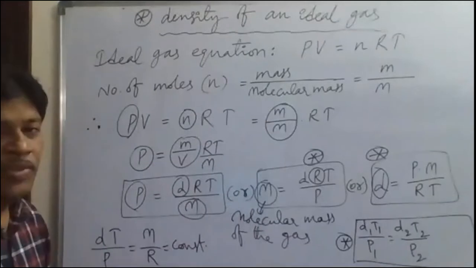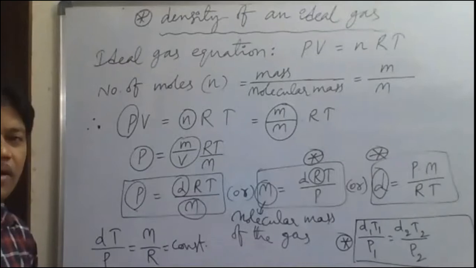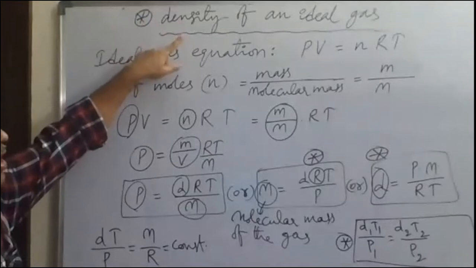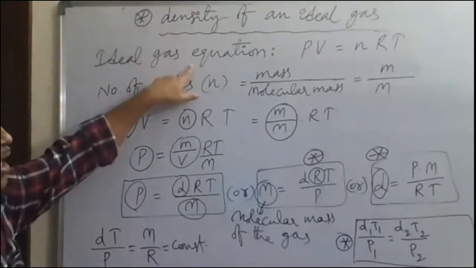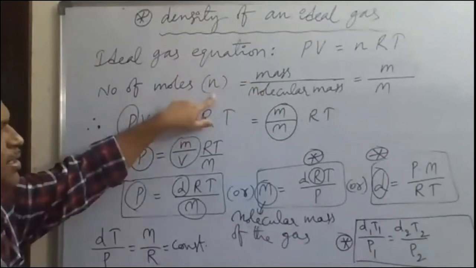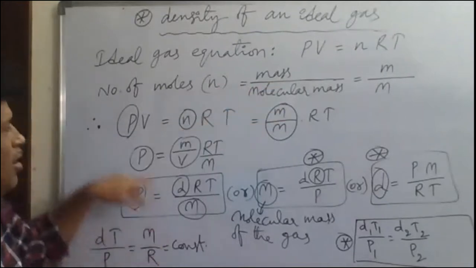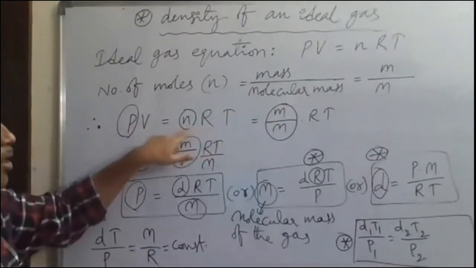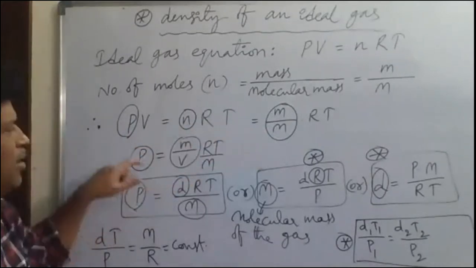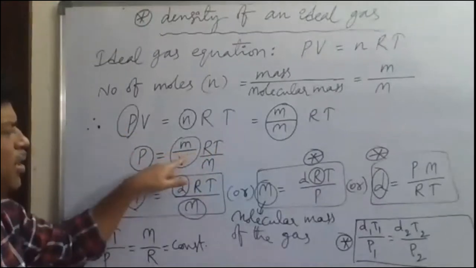So it's about the derivation of density from the ideal gas equation. Is the concept clear to all? The density of an ideal gas can be derived from the ideal gas equation. The ideal gas equation is given by PV = nRT, and the number of moles n is equal to given mass by gram molecular mass, that's why we have taken small m by capital M. In place of n in PV = nRT we have taken mass by molecular mass, into RT. And from this, P = mRT by VM.